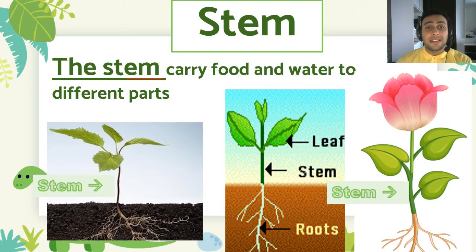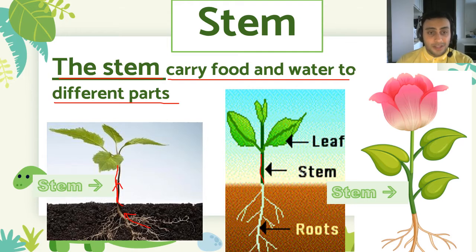Next is the stem. The stem is the main body of a plant like this one. It carries food and water to different parts, okay? So you see, roots take the food and give it to stem, and stem gives it to leaves, it gives it to fruits, flowers, and other parts.